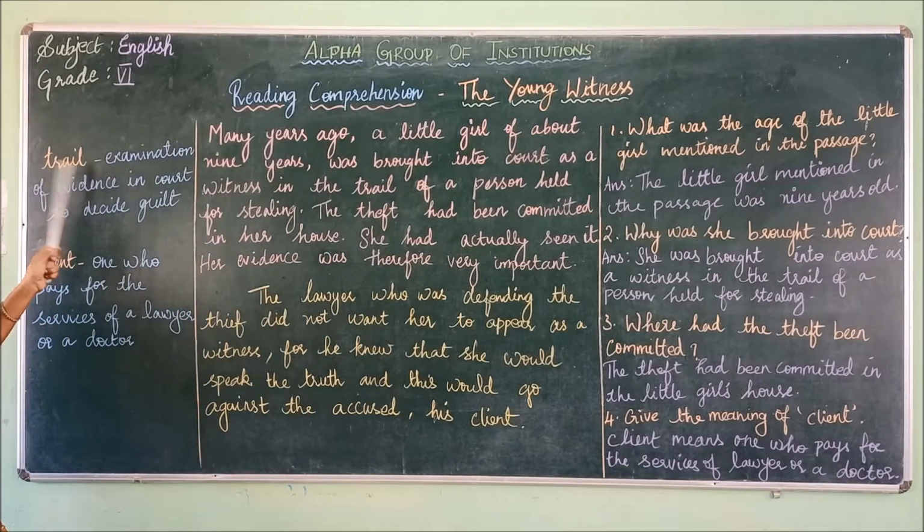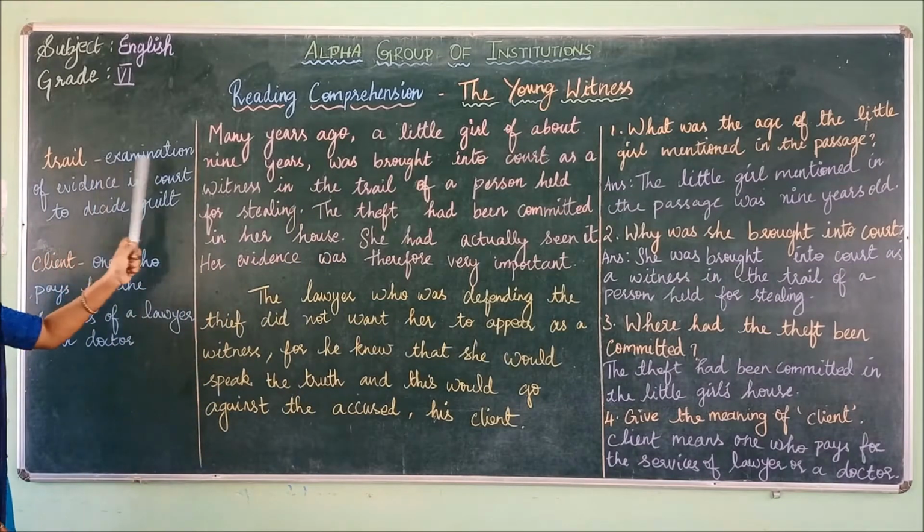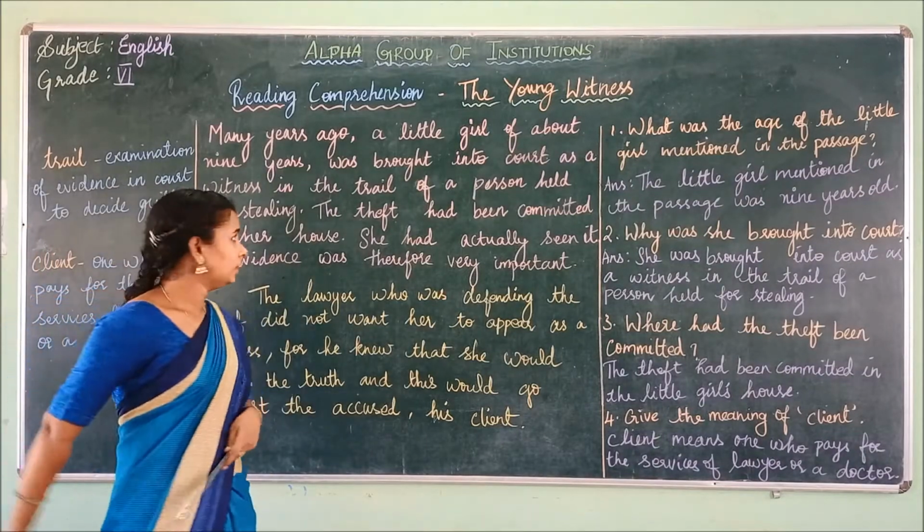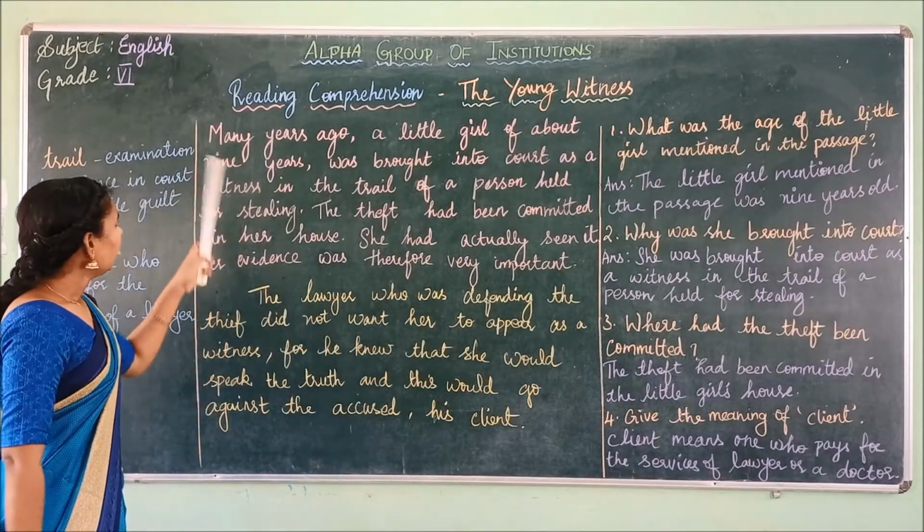What is trial? Trial means examination of evidence in court to decide guilt. And another word we have got is client. Client means one who pays for the services of a lawyer or a doctor. Okay, we'll get started with the reading comprehension.